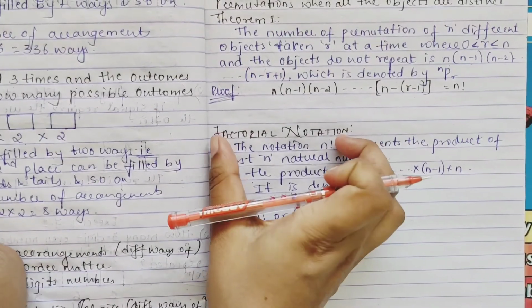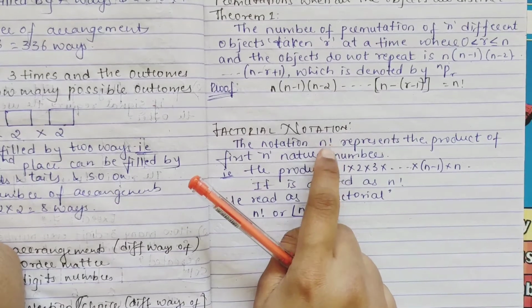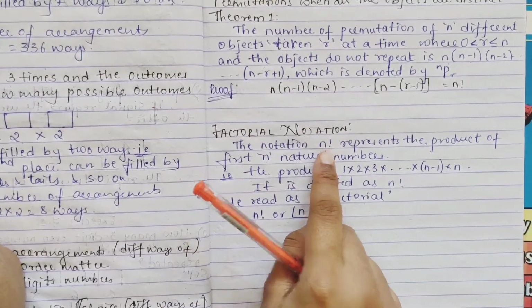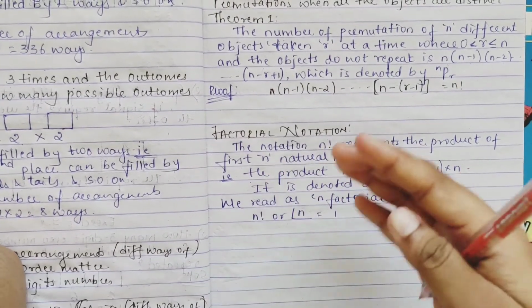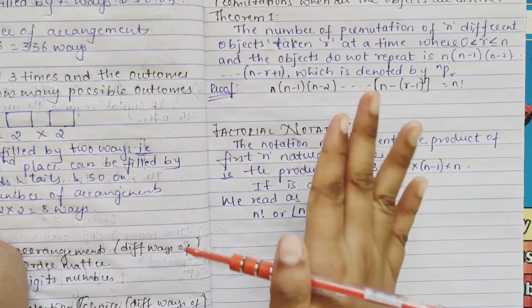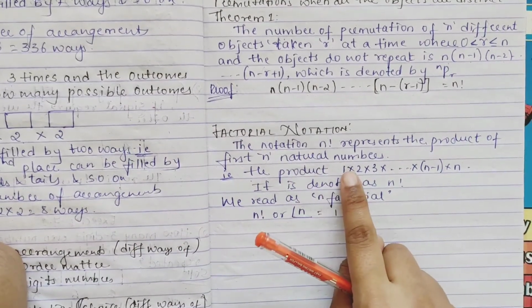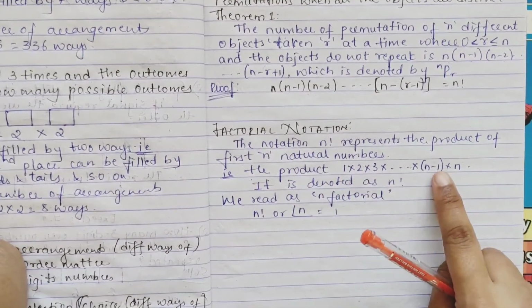So you have this factorial notation, we call it n factorial. N factorial means the product of n natural numbers. Only natural numbers will be there: 1, 2, 3, and so on up to n minus 2, n minus 1, n.